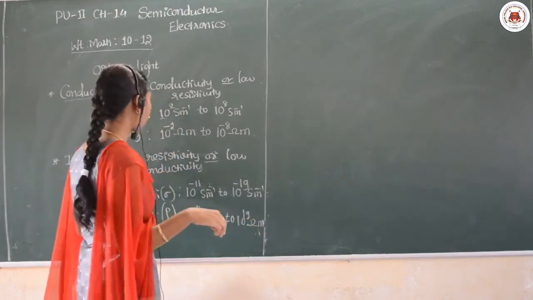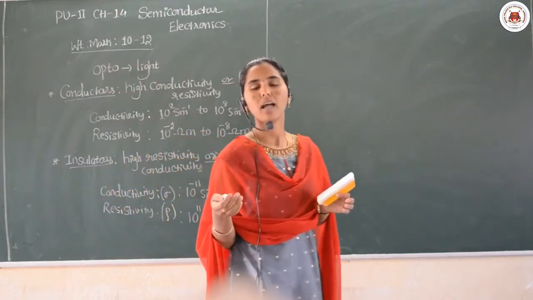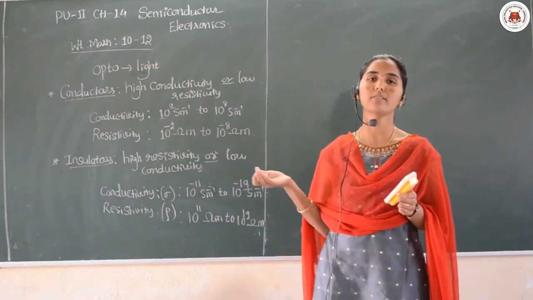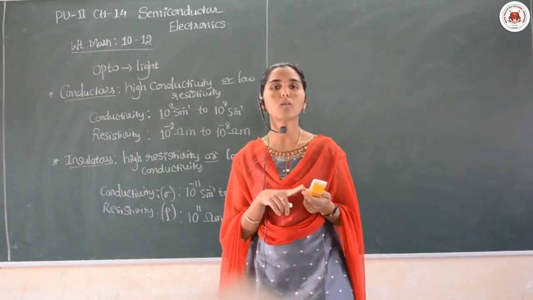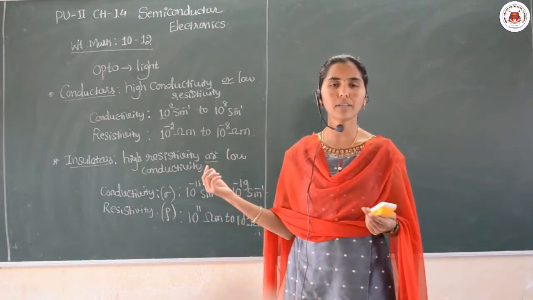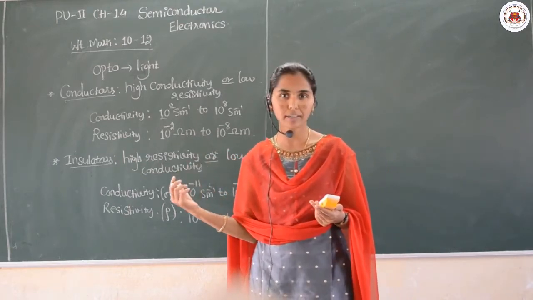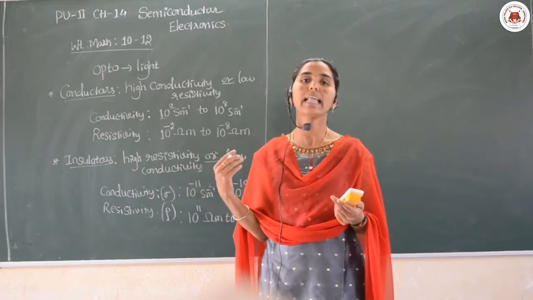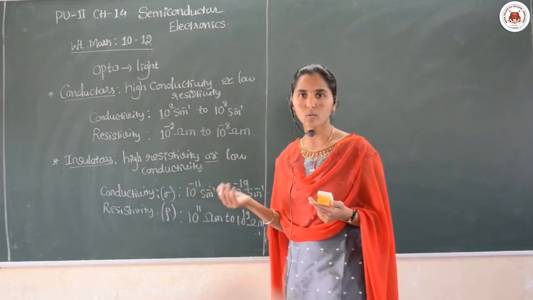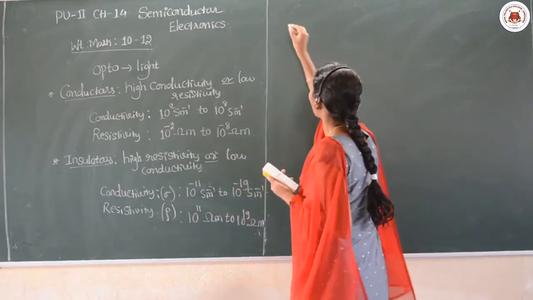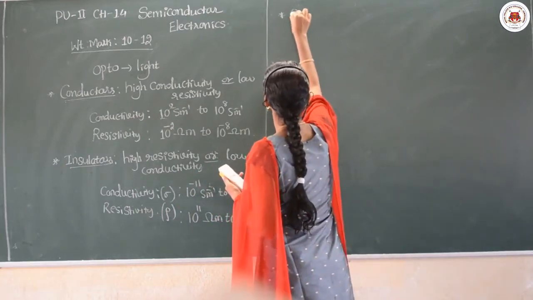Am I clear? So this is about insulators, and a few examples for insulators are wood, plastic, mica, thermocol. Such materials we consider as insulators. They do not pass electricity, and they are bad conductors of heat also, right? So moving to the next point, that is semiconductors.